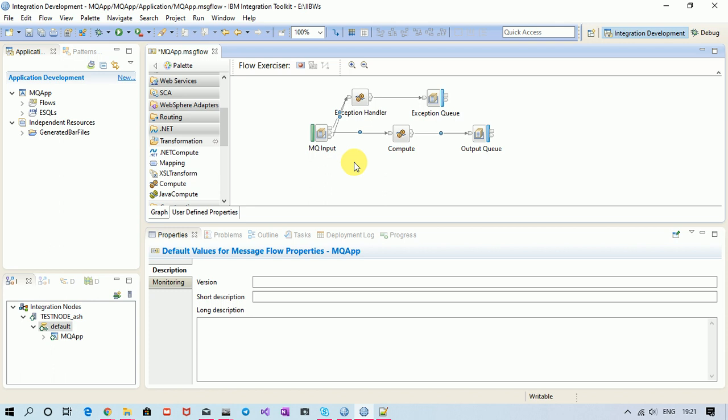But the interviewer may also ask, what if my catch terminal is not connected? What happens in that case? So we are going to see these things in this particular video.